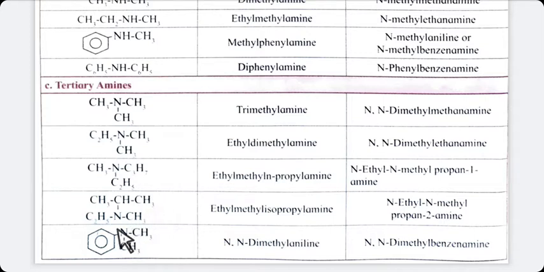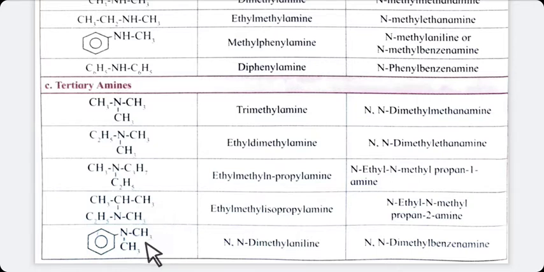Same here, N ethyl, N methyl, propane 2-amine. Both the examples are the same, only the difference is the position of the propyl group. In this example, propane 1-amine, and in this example, propane 2-amine.